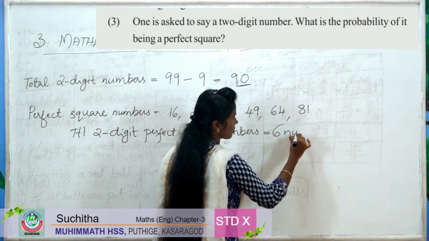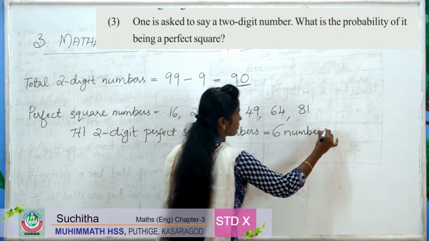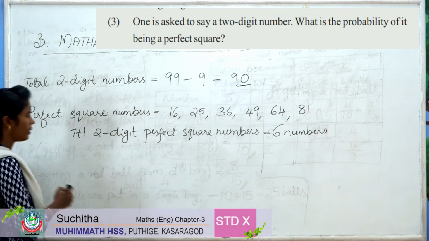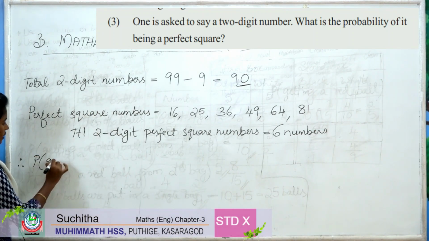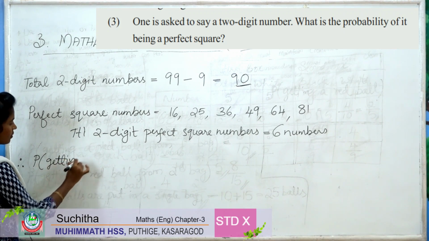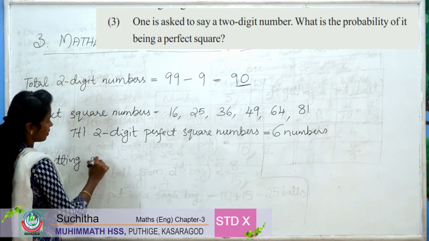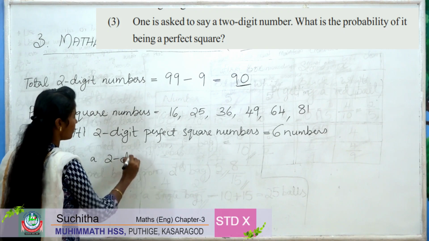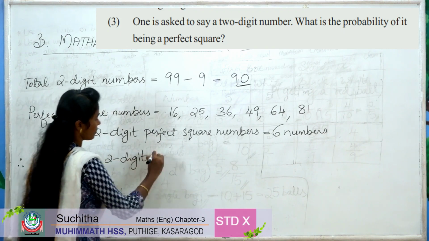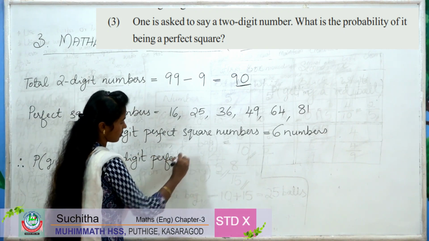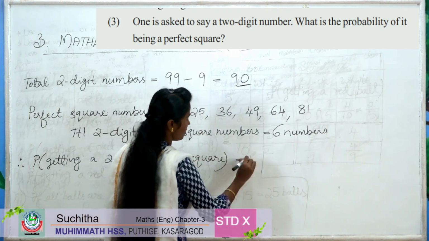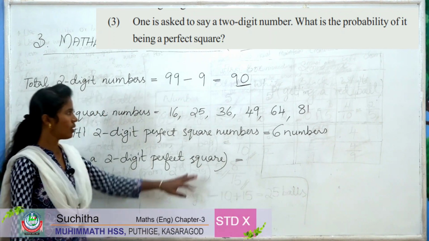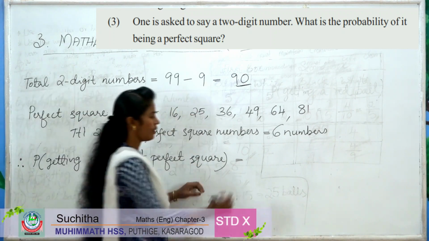Six numbers. Therefore, probability of getting a 2-digit perfect square is, so total 2-digit numbers are 90.